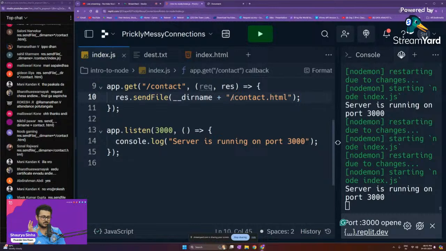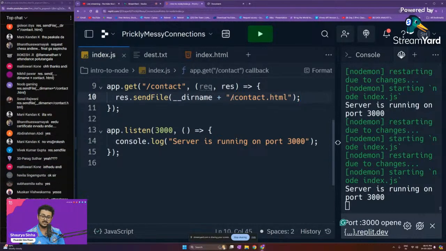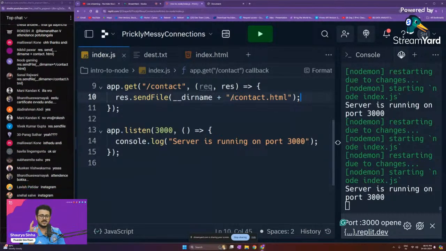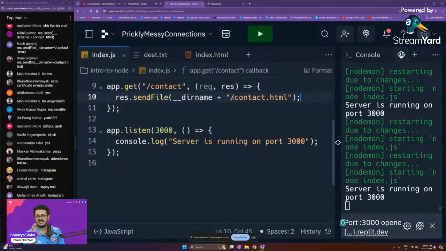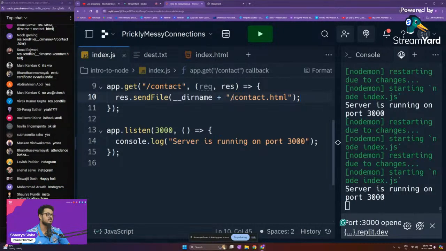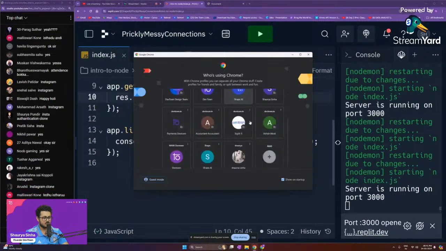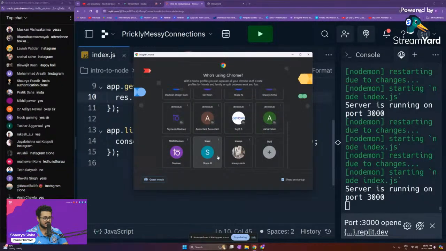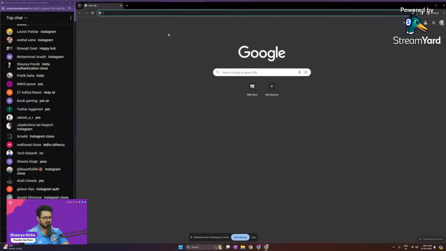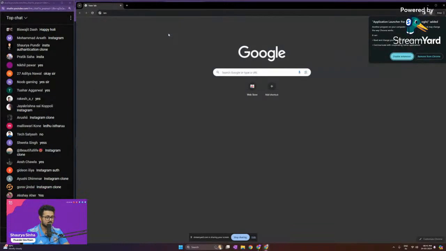The project is going to be very simple but super interesting as well. We are going to implement the Instagram authentication page. So what do I mean by that? Let me show it to you guys. Let me just open up some random ID. Let me open up my ID. Is Instagram there?